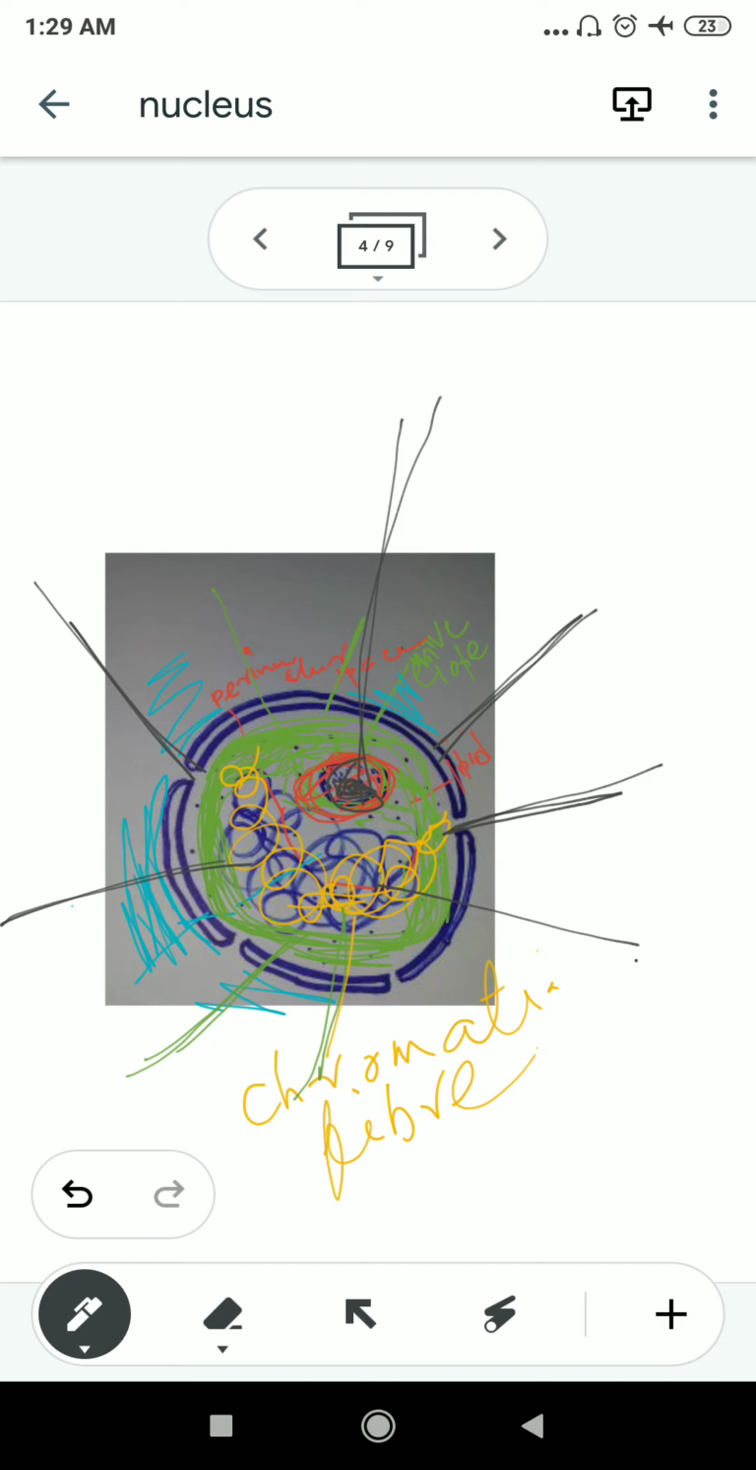This is sufficient for your class. In the next class we will discuss the rest of the organelles of the cell, and obviously we will discuss their structure as well as their function.